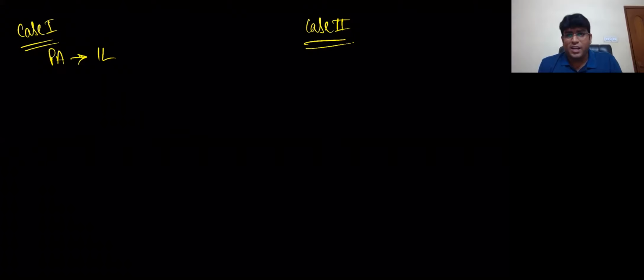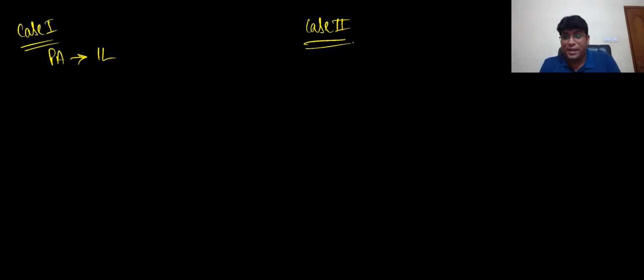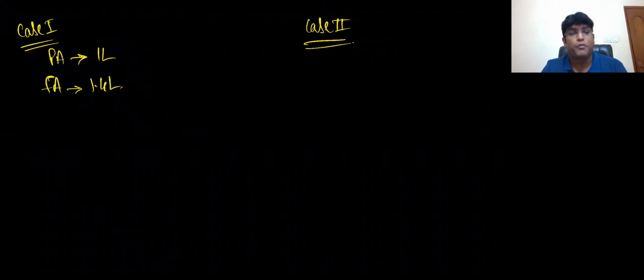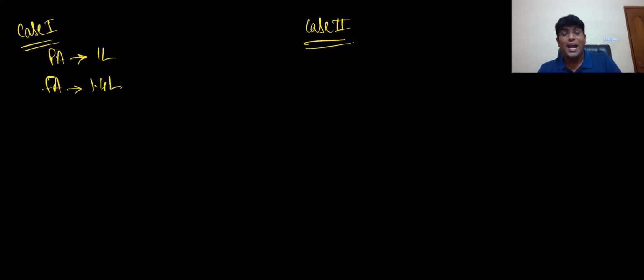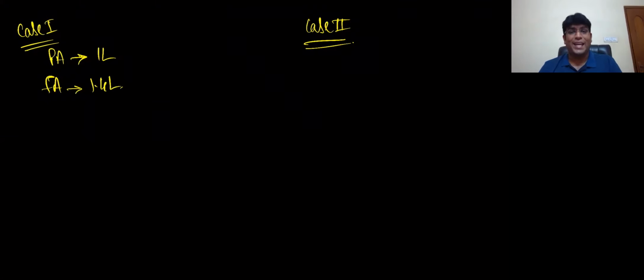Case 1, let's say, provisional assessment, it was told as 1 lakh. That means they told to pay 1 lakh provisionally. That is what they told, provisional assessment. Then after that, what has happened? Final assessment, the amount became 1.4 lakhs. That means what? A certain amount of tax became payable.